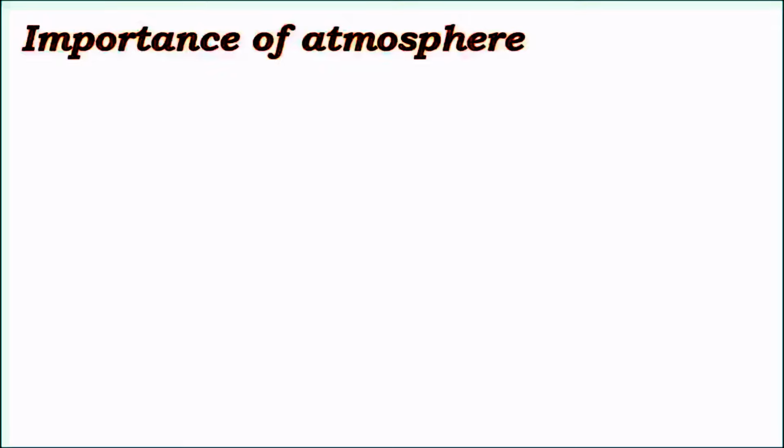In the initial stages when the Earth was born, there was a very meager amount of atmosphere surrounding the Earth's surface. Due to intense volcanism and various other geomorphological processes, the atmosphere on the Earth's surface got thickened with the passage of time. And initially, the atmosphere was full of carbon dioxide and various other harmful gases.